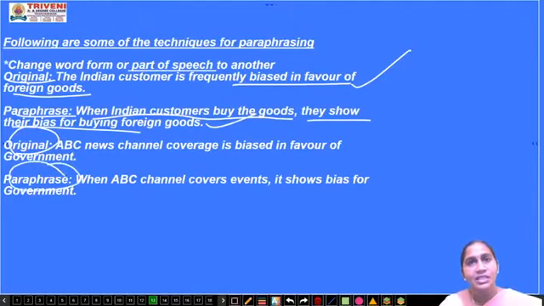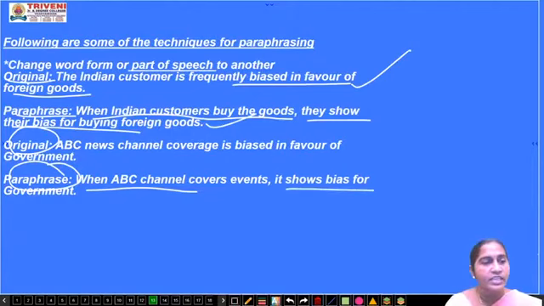Both the sentences are same, but the sentence structure is different here. Okay, now first one, ABC news channel coverage is biased in favor of government. So the same sentence in paraphrase form: when ABC channel covers events, it shows bias for government.